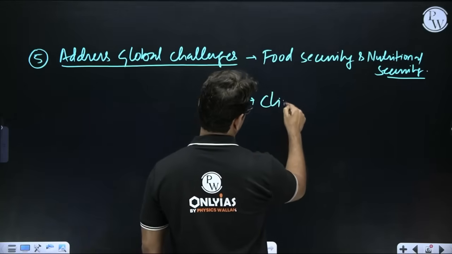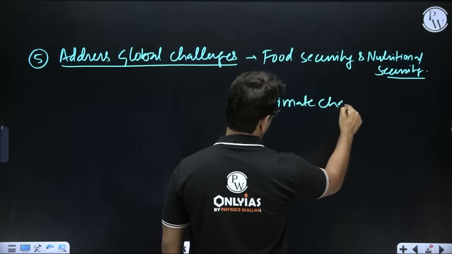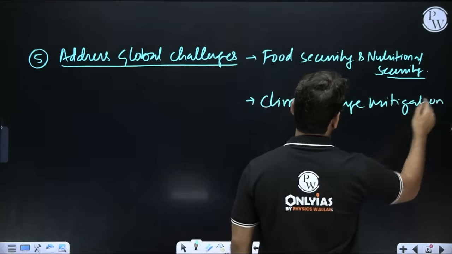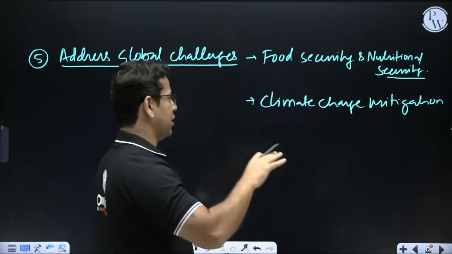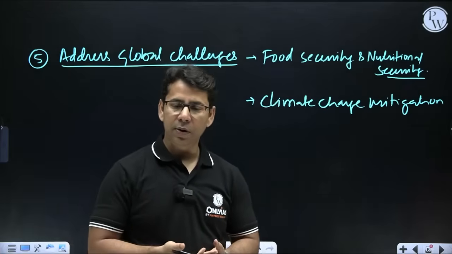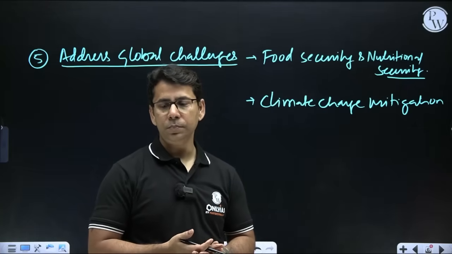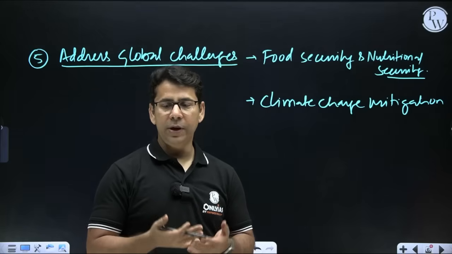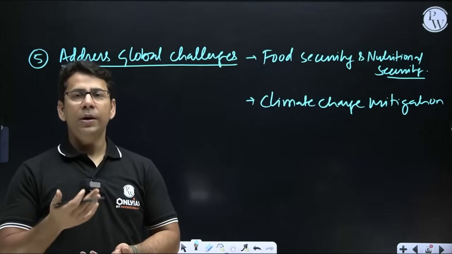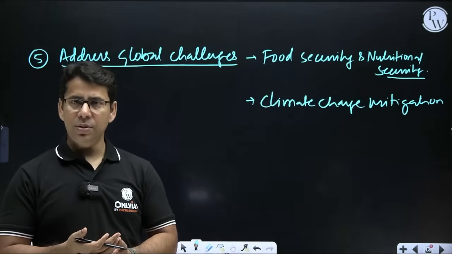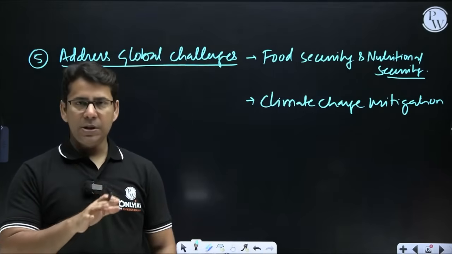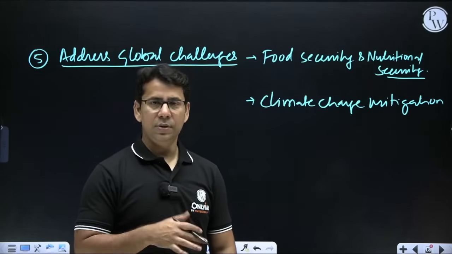Second one is climate change mitigation. Now, how can global challenges be discussed without discussing climate change? And especially when we are talking about biotechnology, not at all. Right. And we know that we can develop biofuels, we can reduce greenhouse gas emission, and we can develop many bioremediation programs. And this biotechnology will also help carbon sequestration, right? So that is the way.